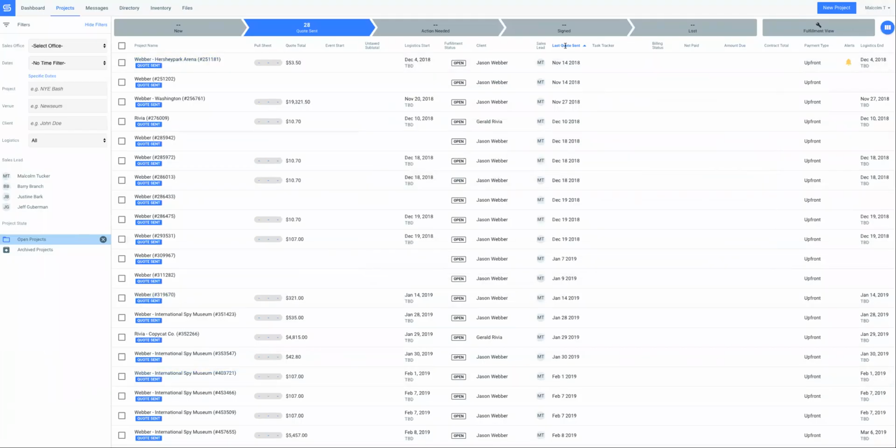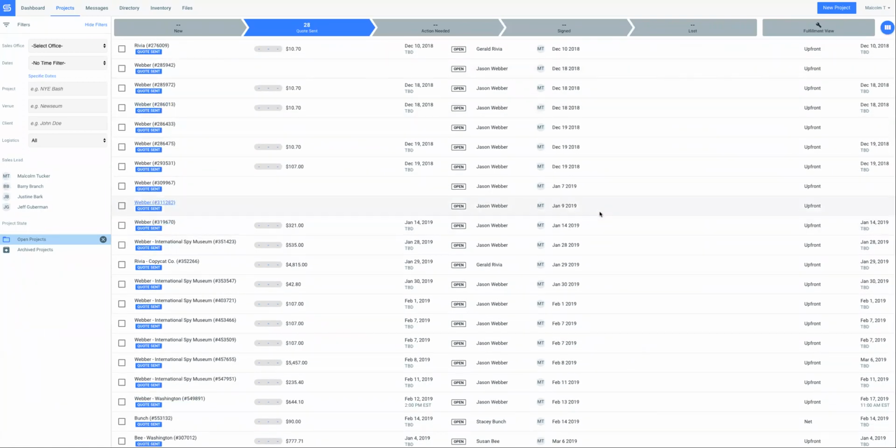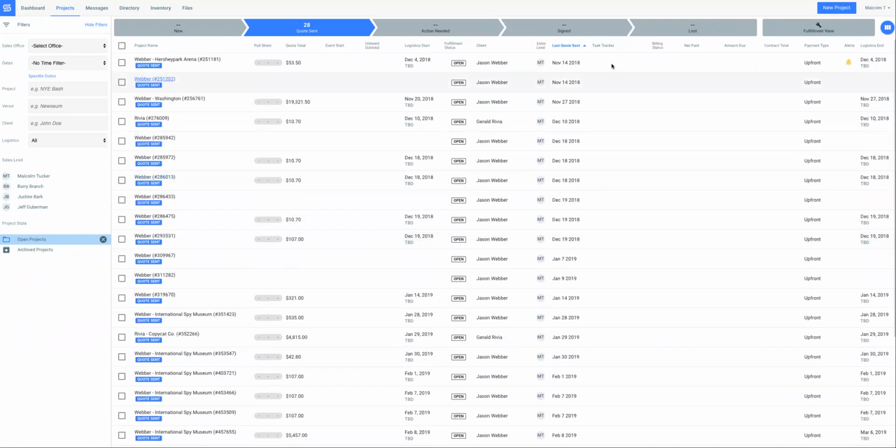But for now, I've got this last quote sent column here, and this is giving me the exact information I need. I'm seeing that a lot of these projects have not been sent a quote in 2018 yet, and that's letting me know that I need to revisit and go ahead and send these quotes out to the client to see if they still want to move forward with them so I can get a signature on these projects. So just as an example, I'm going to head into this project right here.